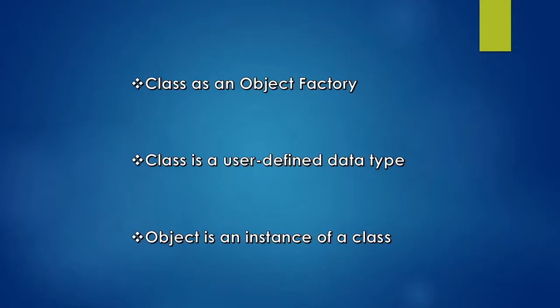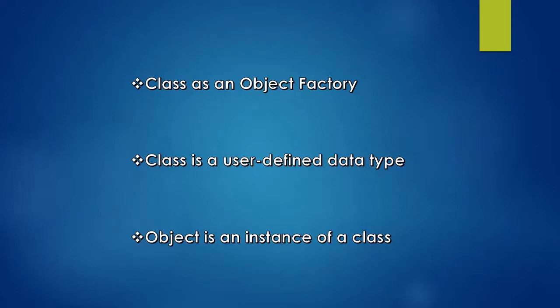Here this blueprint is called a class, and the proper building or apartment is called an object. If we have the proper design or blueprint, then we can construct as many houses as we want. So a class is an object factory.